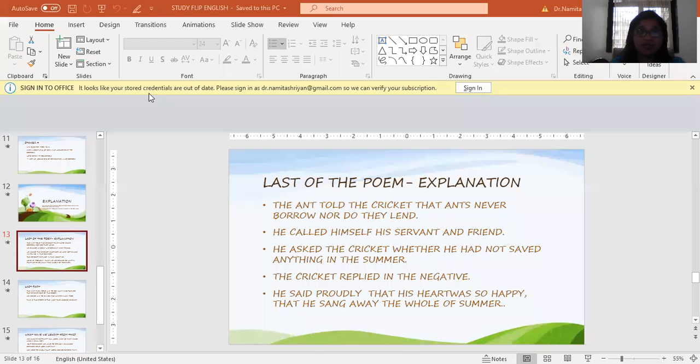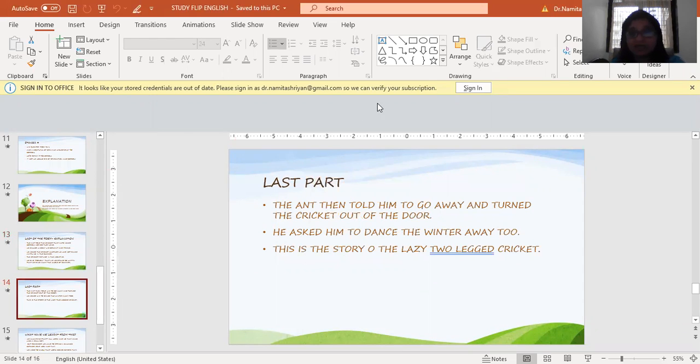Right. Now this would have really made the ant a little angry, definitely, because the ant was toiling away the entire summer, and spring too, to save something for himself. Yes. So what did he do? The ant then told him to go away. He told him, go away.